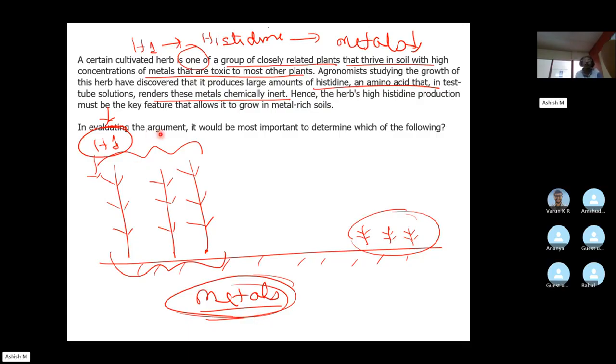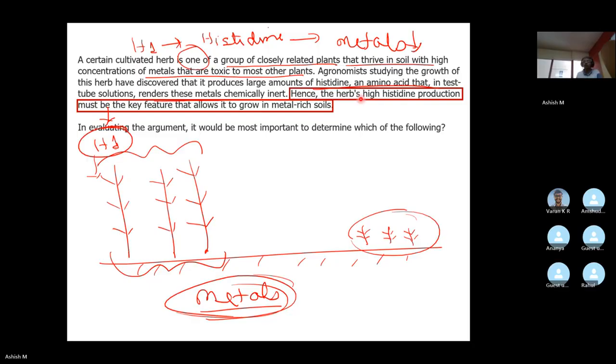But we have to evaluate this, mind you. So obviously, this is the conclusion that we have to judge, right? That's what evaluate means, to judge or form an opinion. It's very important, guys. So basically, what else should we know, what additional information would help us either strengthen or weaken this, right? Okay, all right.